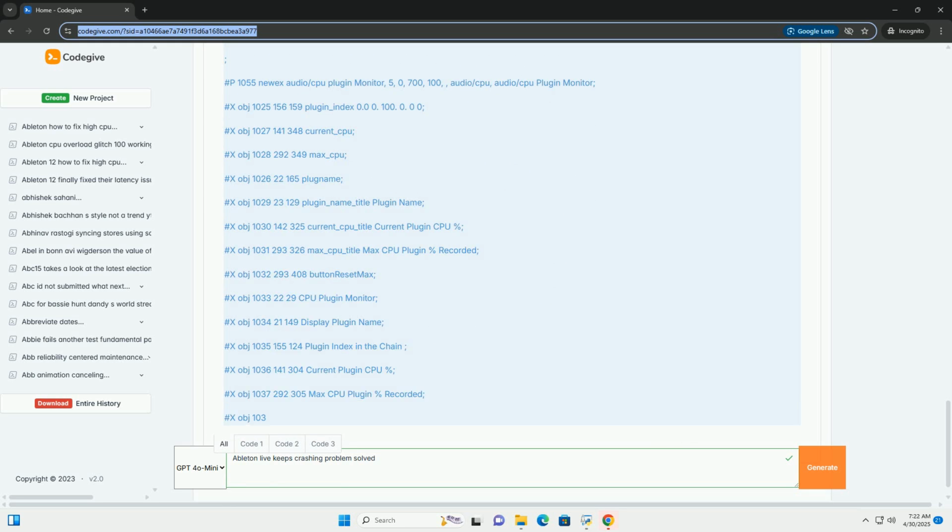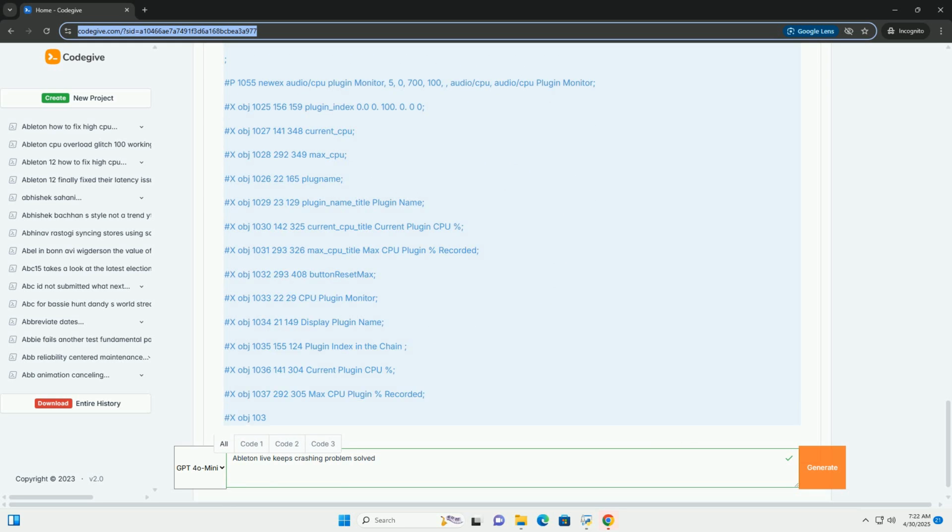Deeper dive, Max for Live and code-related crashes. If the general troubleshooting steps haven't resolved the crashes, and you're using Max for Live devices, it's time to investigate potential code-related problems. 1. Isolate the problematic Max device. Disable Max devices. As with regular plugins, try disabling Max for Live devices one by one to see if you can isolate the